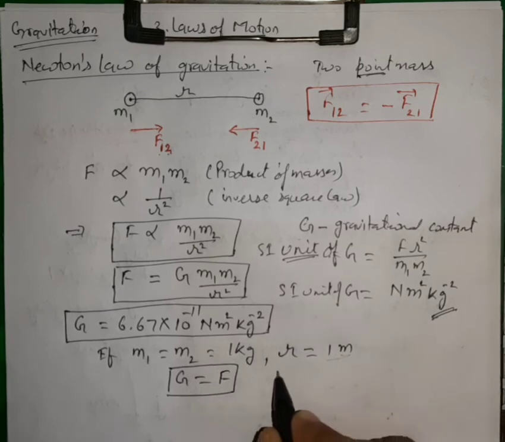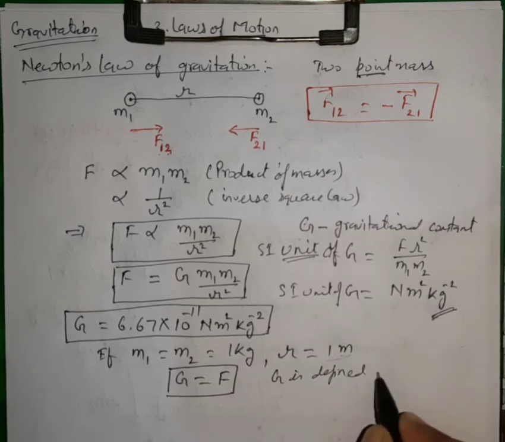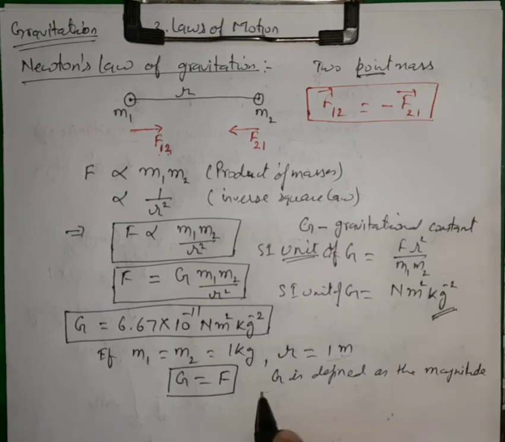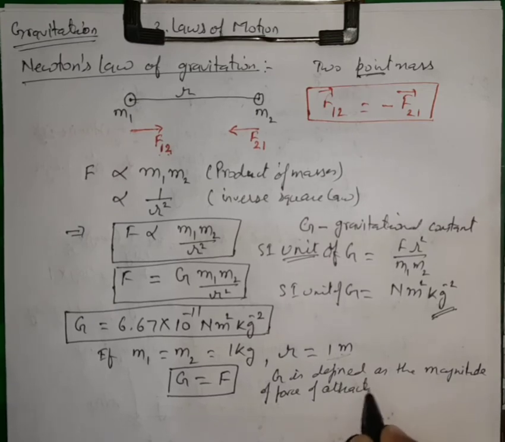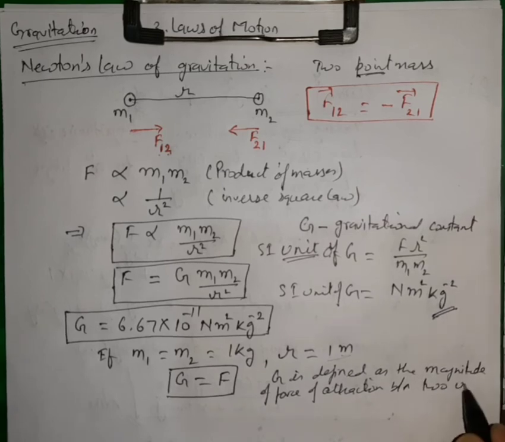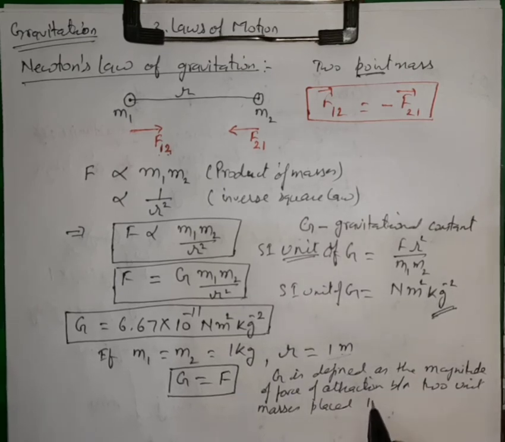So G is defined as, or it is numerically equal to, the magnitude of force of attraction between two unit masses placed 1 meter apart.